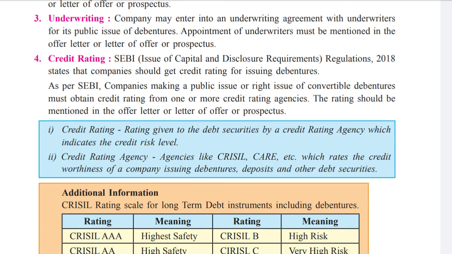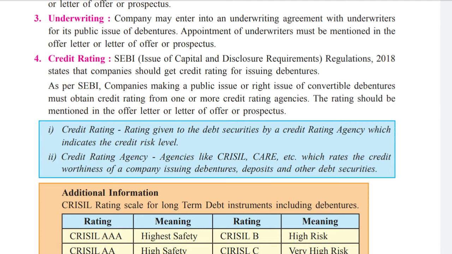So in that situation, what are these underwriters? They must be some institutions, agencies or group of people who say that if your 75% subscription of debentures is not subscribed, then whatever remaining debentures are required up to the 75%, we are going to purchase it. But all these things you have to mention in the letter, that these are the underwriters.